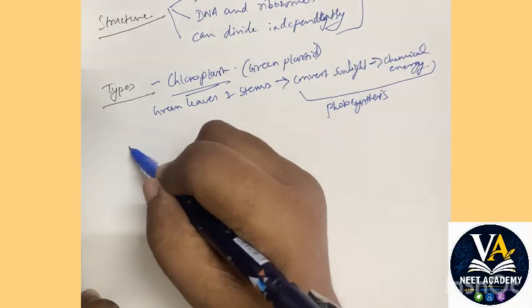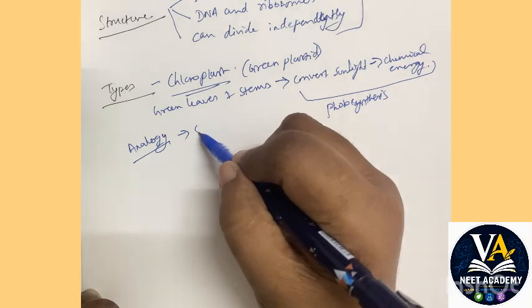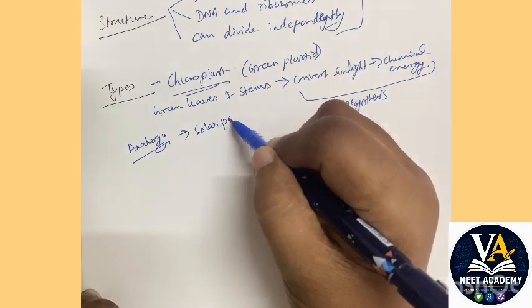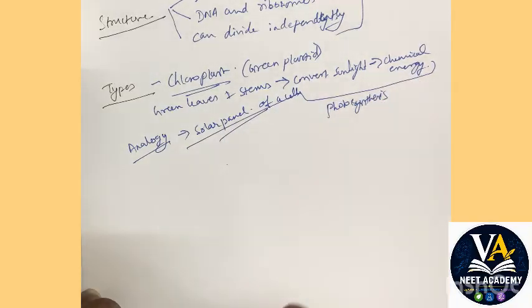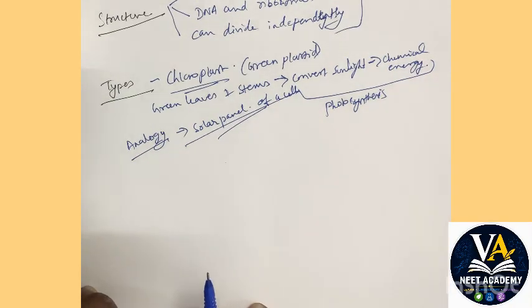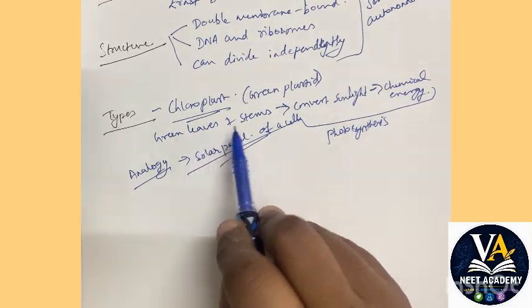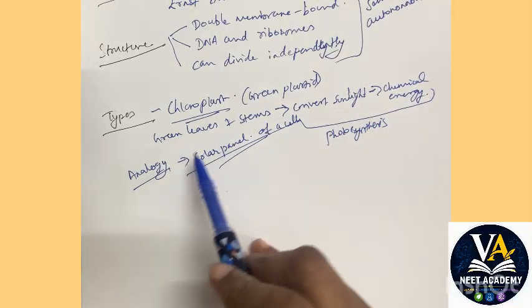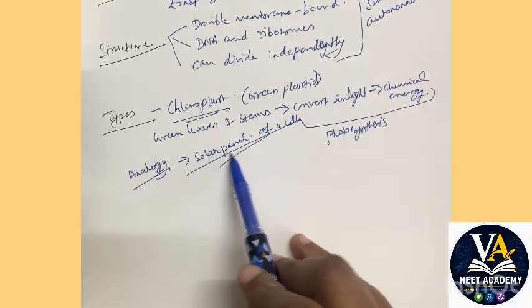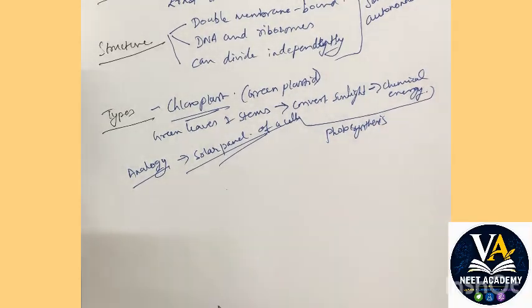So an easy analogy will be, remember this as a solar panel of a cell. This will be an easy analogy for everyone to remember. What is a chloroplast? It's a type of plastid, green in color, present in green leaves and green stems, converts the sunlight into chemical energy. Probably this is the way to remember. You can call it a solar panel, and this process is called photosynthesis.